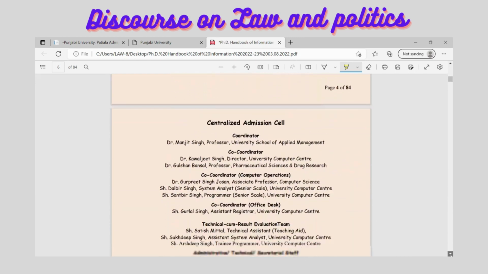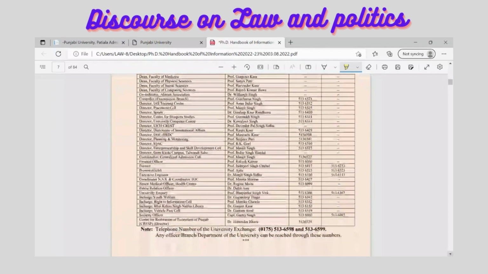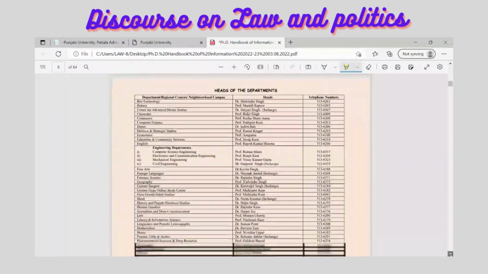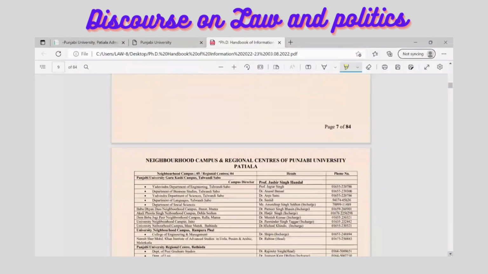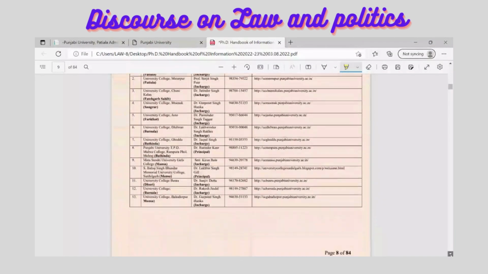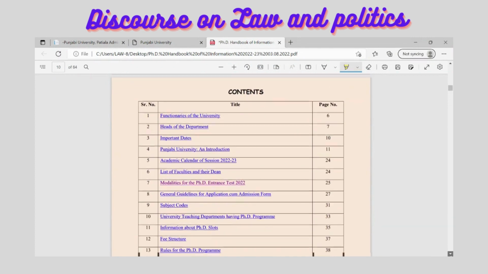Once you go to this, you will get certain basic information. We need not focus much on this one. We need to go directly to the important information with respect to the admission in the PhD program here. So don't go on these initial pages. Now come to the table of contents which you can see.